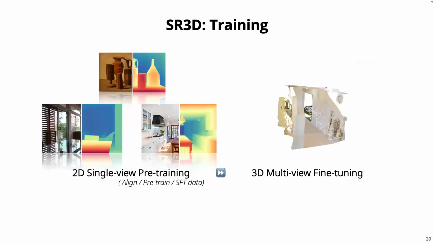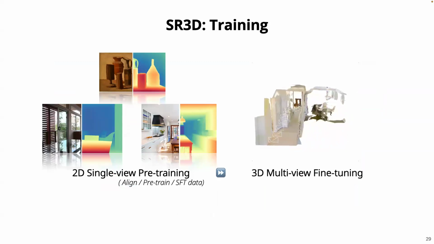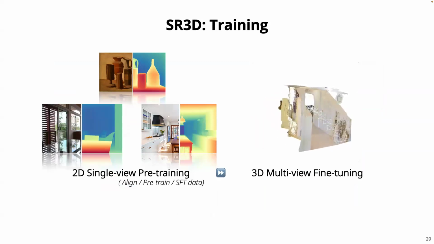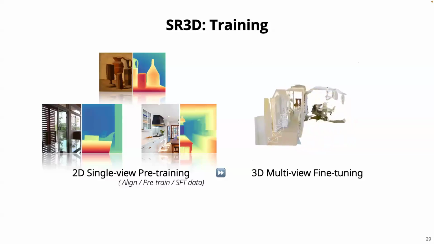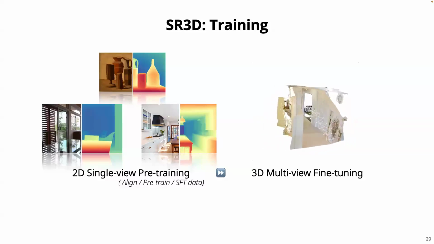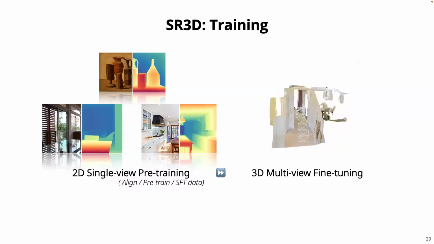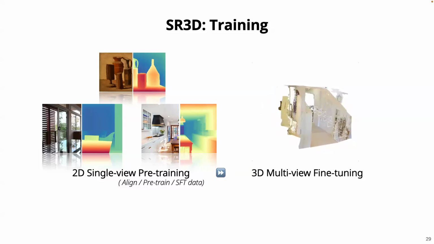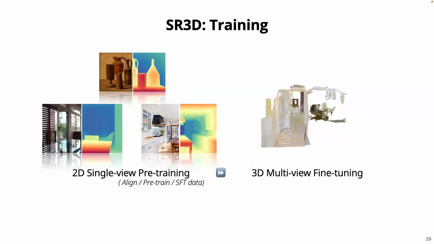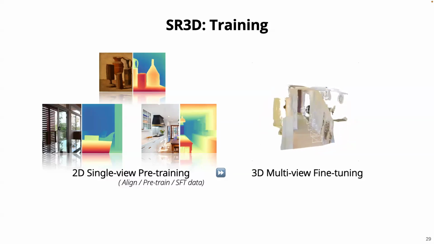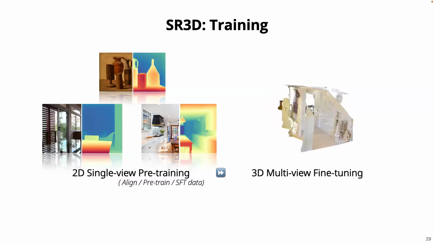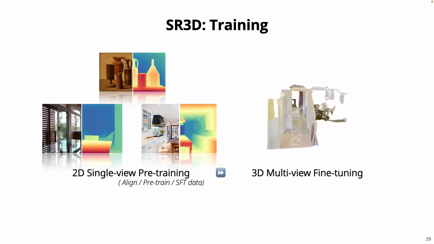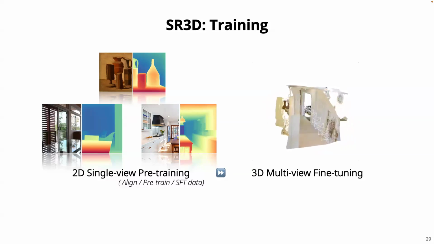And talking of the training pipeline, our pipeline consists of two stages. The first stage is 2D single view pre-training, and the second stage is 3D multi-view fine-tuning. The important part of this idea is that we bake the single view training in right from the start, not just in the SFT stage, but right from projector initialization, and then do pre-training and then the SFT. So basically, it's the first time a VLM has been exposed to this volume of depth data from the ground up.